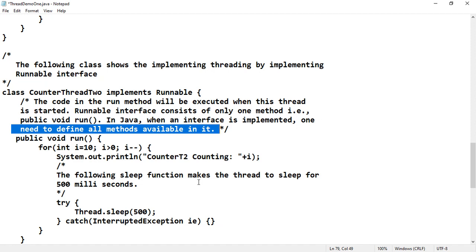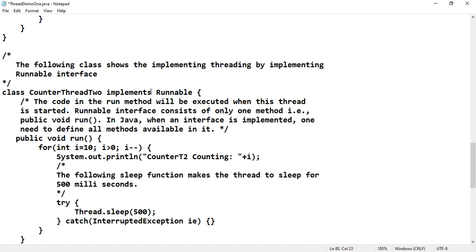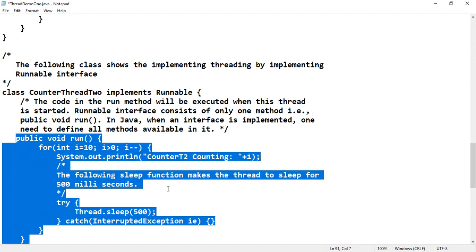You might have seen this in event handling. If any class is implementing ActionListener or KeyListener, these kinds of event handling interfaces, that particular class must define all the functions in it. Otherwise, the class will become abstract. Since there exists only one method in the Runnable interface, that is public void run, the piece of code that should run in the thread should be written in public void run. So you are supposed to define this public void run function here.